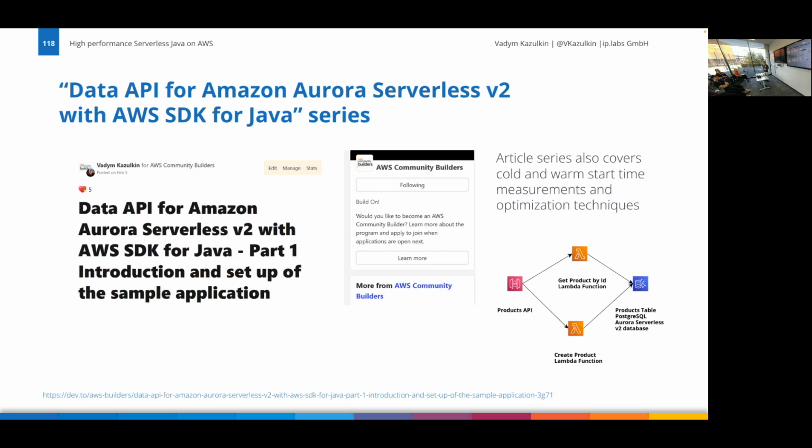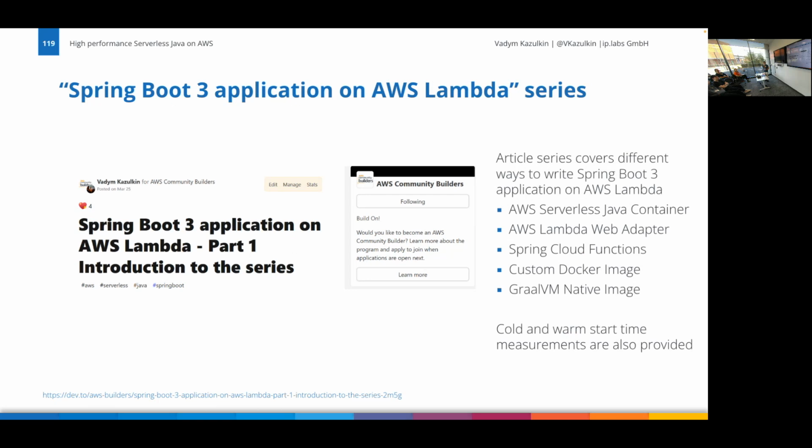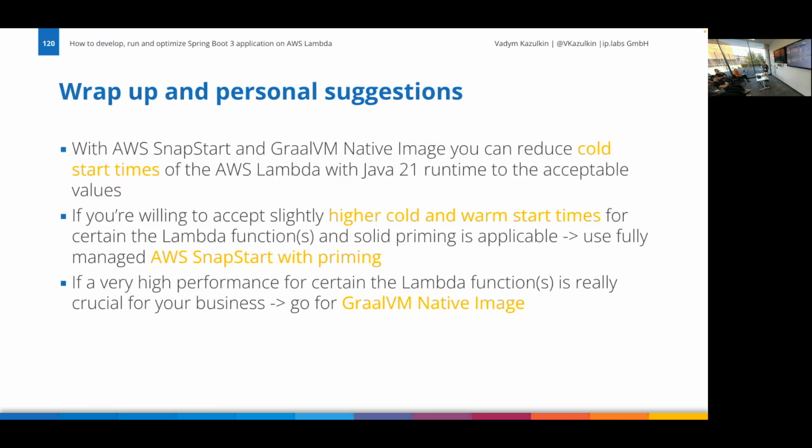I also wrote some other articles about serverless, Aurora Serverless V2, and how you can use that if you don't like DynamoDB. I also wrote about using Spring Boot, as many applications use Spring Boot. So my personal suggestion: both are valid technologies to start with that reduce the cold start significantly. In the case of GraalVM, it also improves warm start. If you're willing to accept slightly higher cold starts, I would prefer to start with AWS SnapStart. It's managed as a checkbox. If you would like to shave off every possible millisecond, then do it with GraalVM.